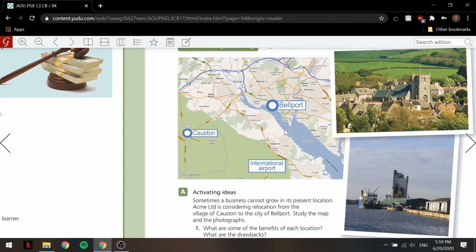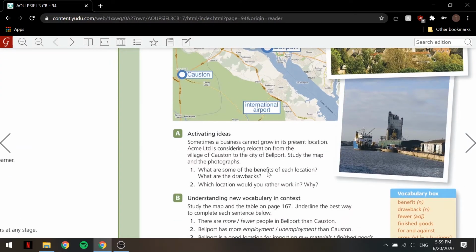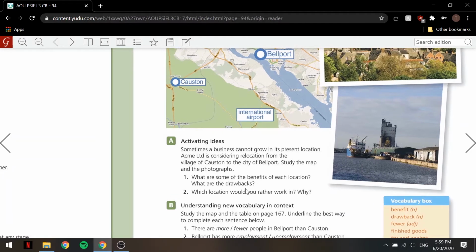However, Bellport is closer to the sea. These were some of the benefits and drawbacks of each location. Obviously, Bellport is bigger, so that could be potentially better for business, as cities tend to have larger populations. That means more customers, etc.